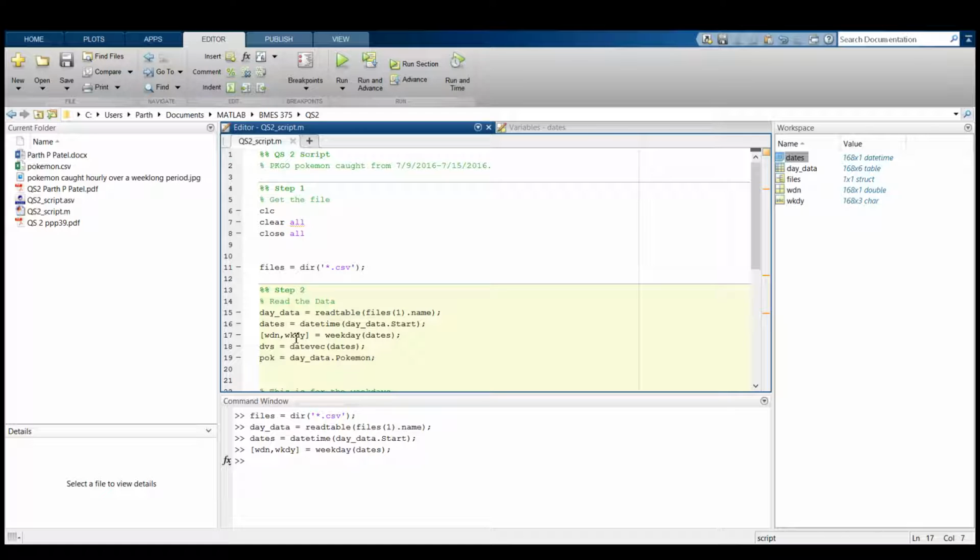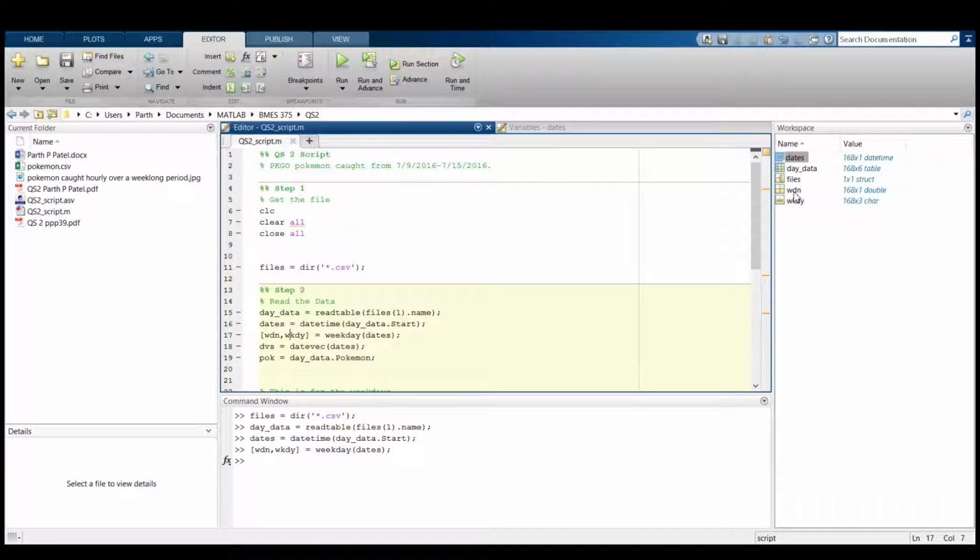And this will be helpful because in my analysis, what I'm trying to do here is go ahead and look at the differences over a week-long period of the Pokemon I caught. Specifically, I want to look at the differences between the weekdays and the weekends. So the difference between Monday through Friday versus the Saturday and Sunday, where I have more time, obviously, on the Saturdays and Sundays to have fun. So that's why I wanted to look at if there were any differences.